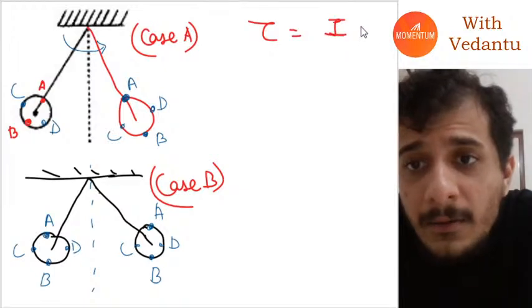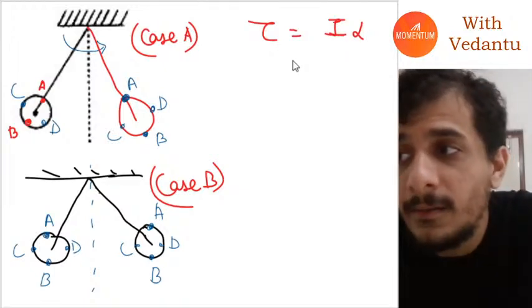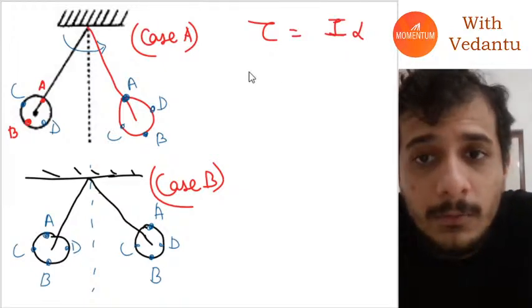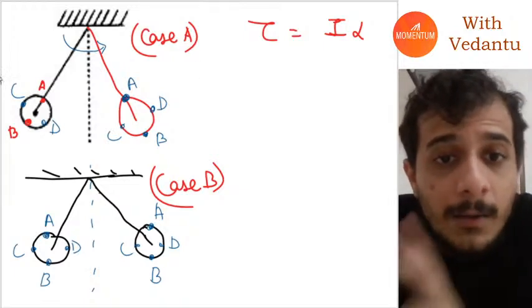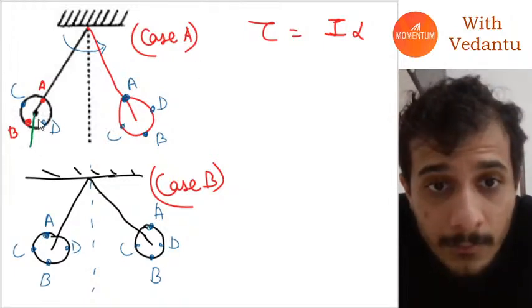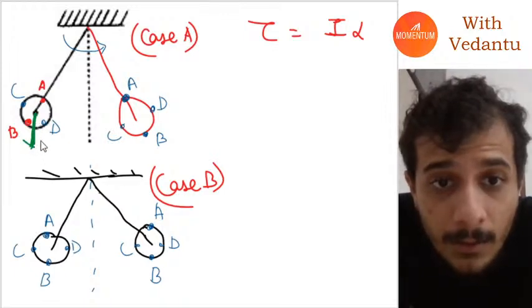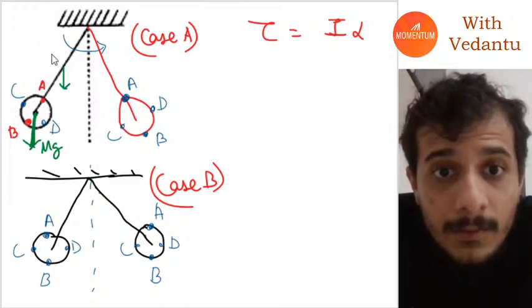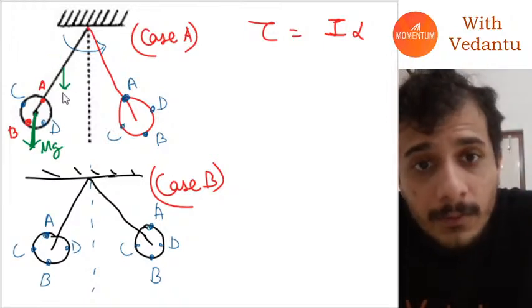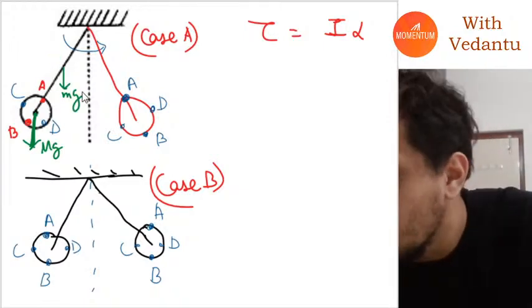Now, what will be the value of torque tau in this case? In this case, the torque will be provided by two different gravitational forces: one on the center of the disk and the second on the center of the rod.